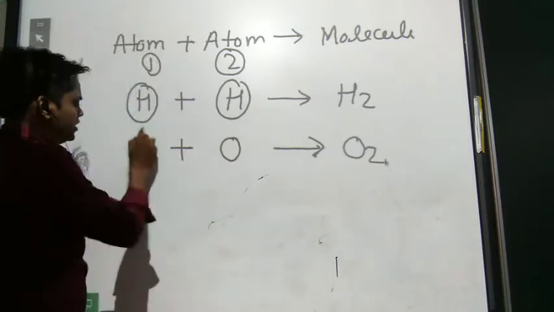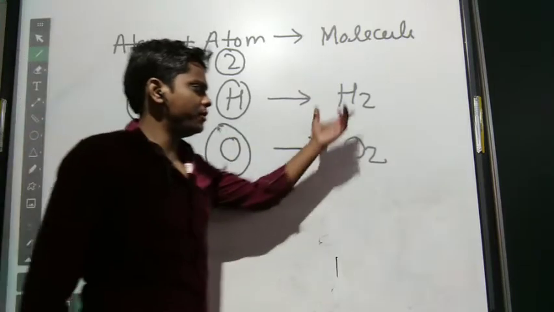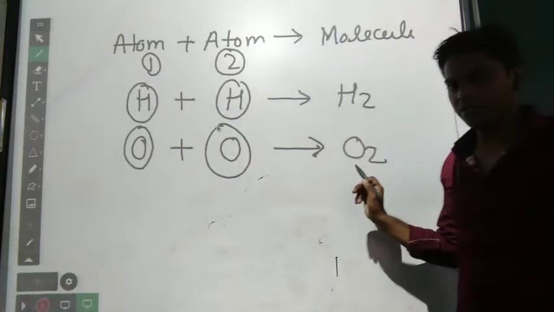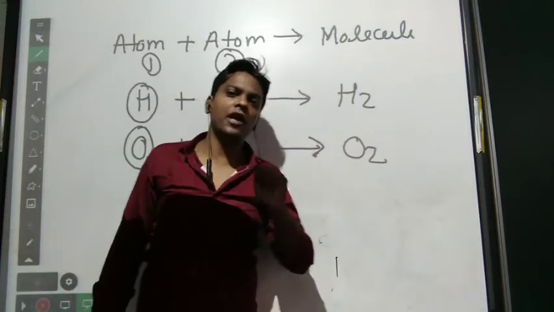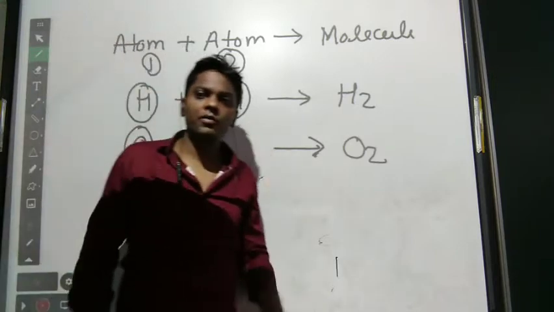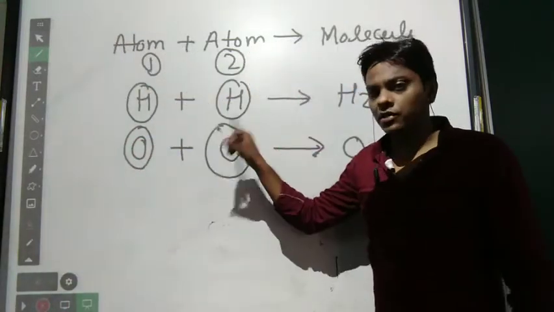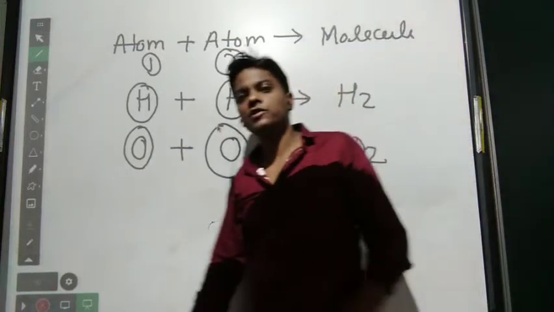So the basic difference between atom and molecule is that atom does not exist in independent state, but molecule can exist in independent state.